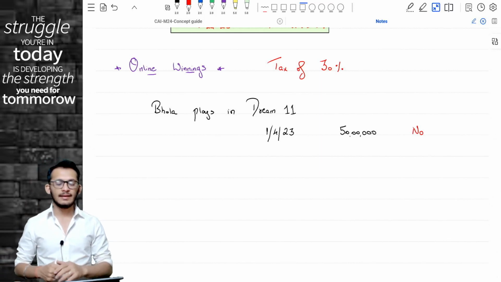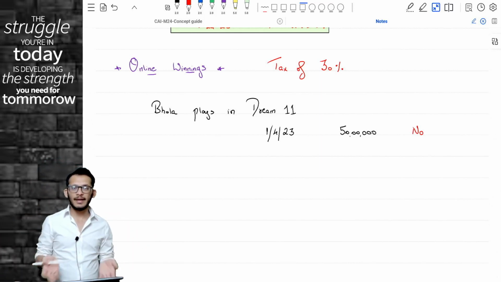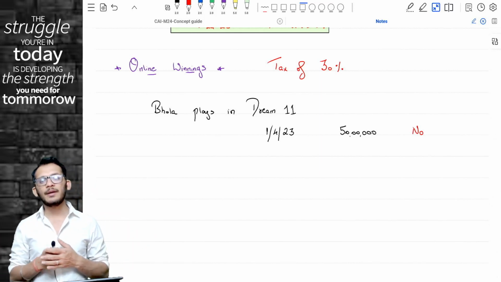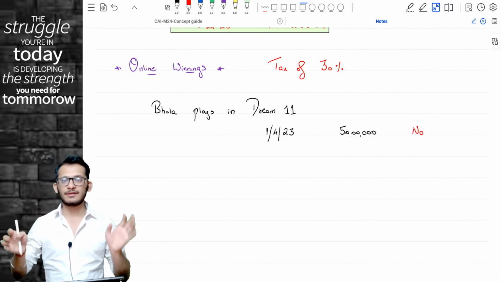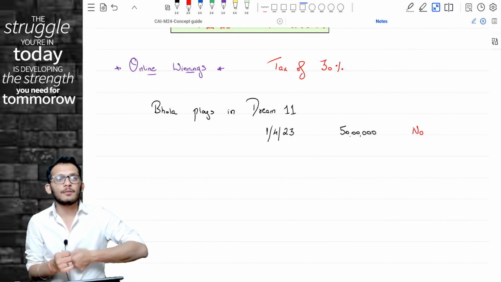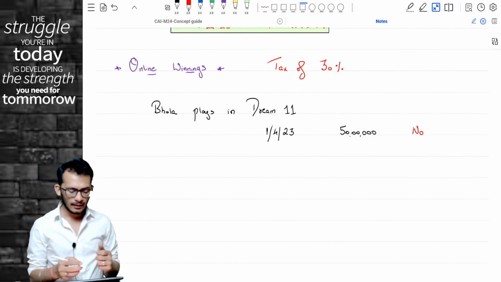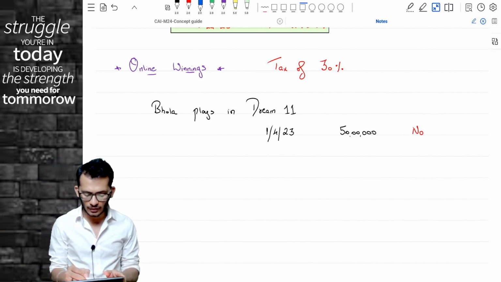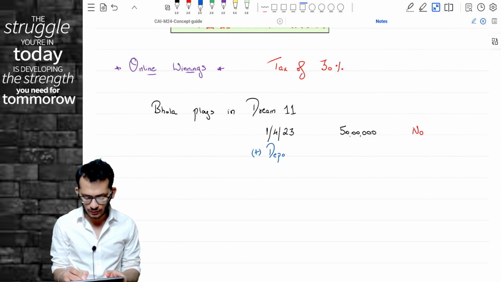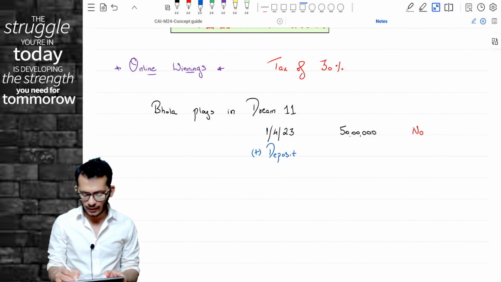Now in the current year, he started with 50 lakh rupees and started playing games. In the middle he had a big gamble because IPL was starting, and therefore he decided that he wanted to put in more money so that he can play more. So somewhere in the middle of the year he made an extra deposit, let's say another 5 lakh rupees.